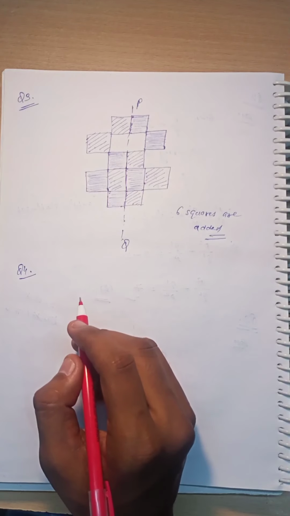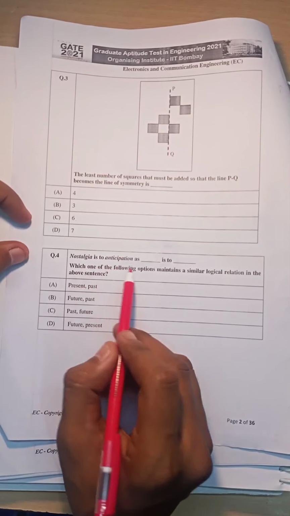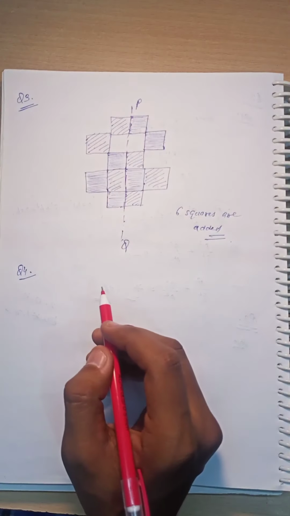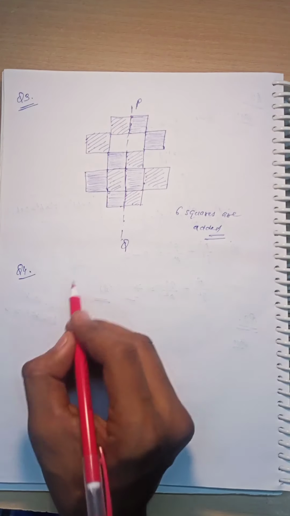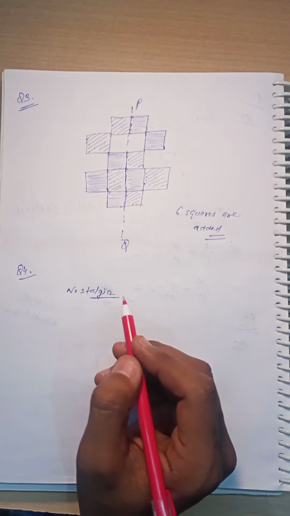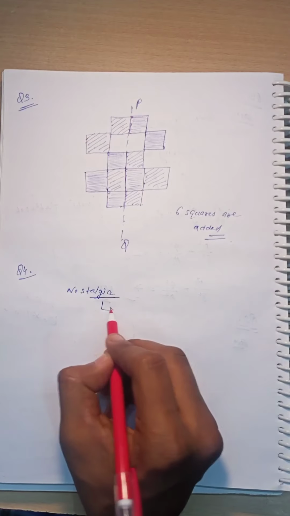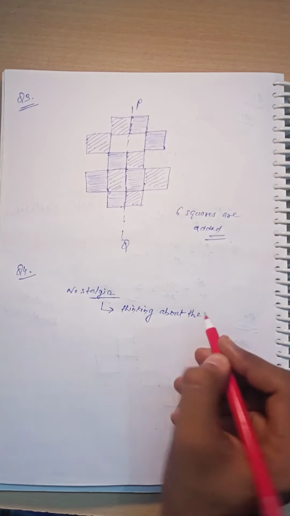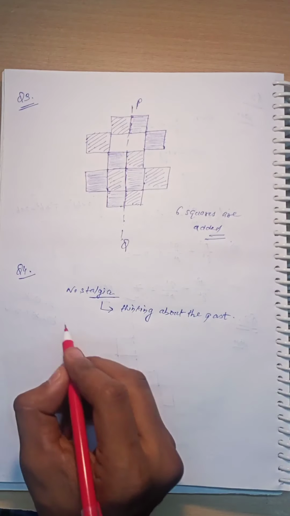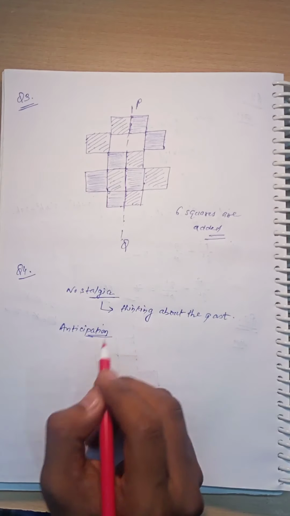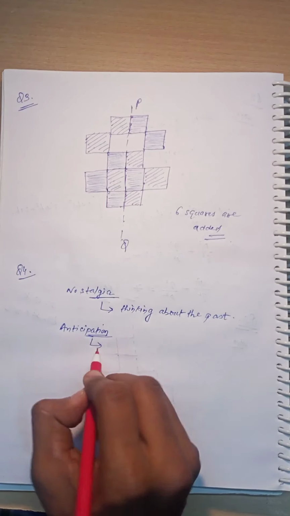Now let's see question number 4. Nostalgia is to anticipation as dash is to dash. We know nostalgia means a feeling of pleasure and also slight sadness when you think about things that happened in the past. In short, nostalgia means thinking about the past, whereas anticipation means a feeling of excitement about something that is going to happen in the near future.